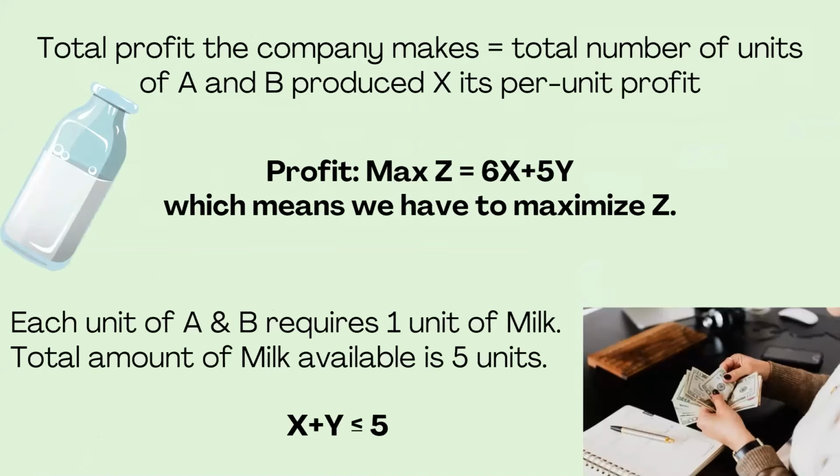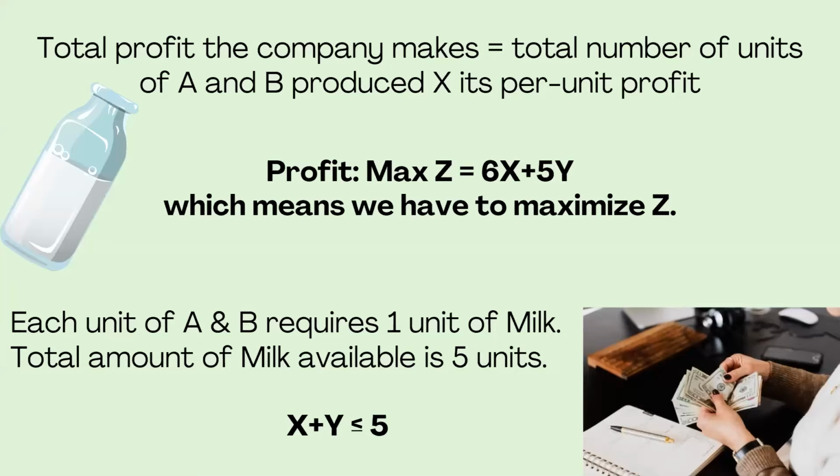So what will be the total profit of the company? How can we find the profit? Number of units multiplied by the profit per unit. So we can simply arrange the equation of profit as Z equal to 6x plus 5y, where X denotes A and Y denotes B. So the aim here, written in equation form, is that we need the maximum of Z, which is equal to 6x plus 5y.